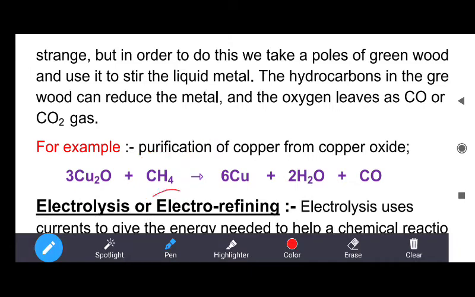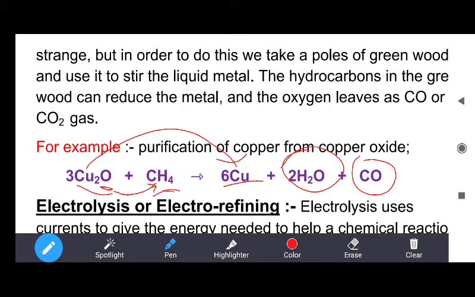So methane present in the green wood reduces the copper oxide into copper, and the oxygen present in the copper oxide reacts with the hydrocarbon, here methane, to form CO and H2O.